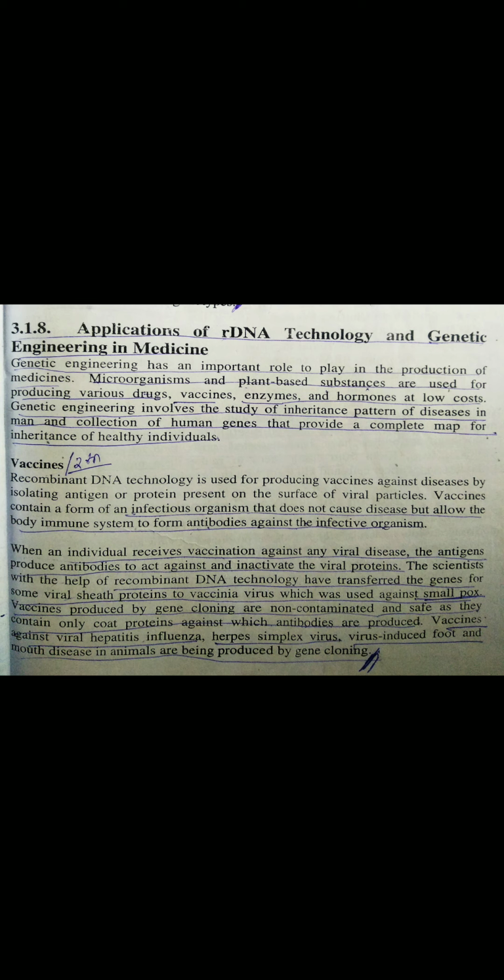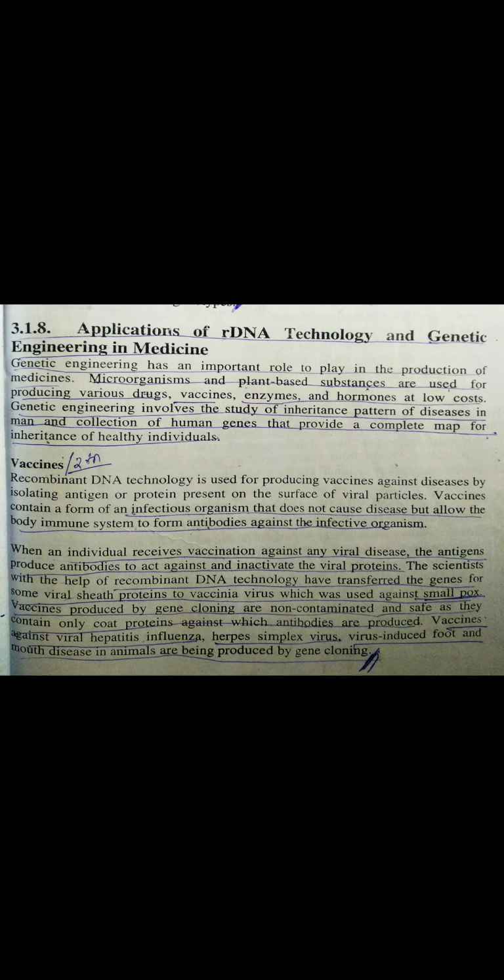Now, vaccines produced by gene cloning are non-contaminated and safe, as they contain the coat protein against which the antibodies are produced. So here the manufactured vaccines are non-contaminated and safe to use.